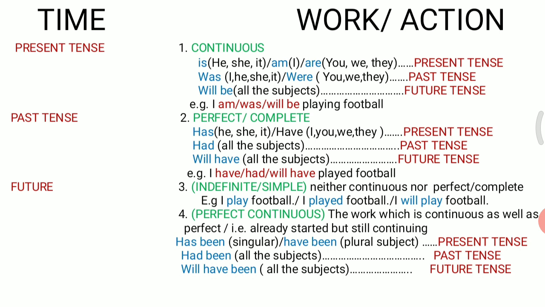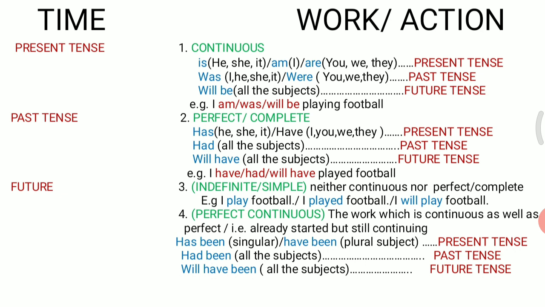Then talking about your perfect work or completed action. If it is your present perfect tense, you are going to use has with singular subject and have with plural subject. And if it is your past perfect tense, then you have to use had with all the subjects. And if it is your future perfect tense, then you are going to use will have. So these are the few things which you need to remember.